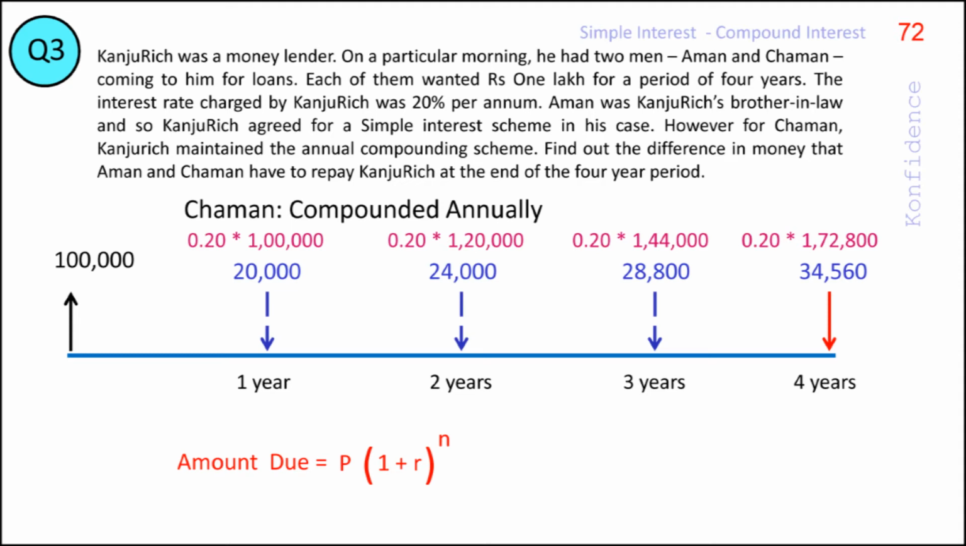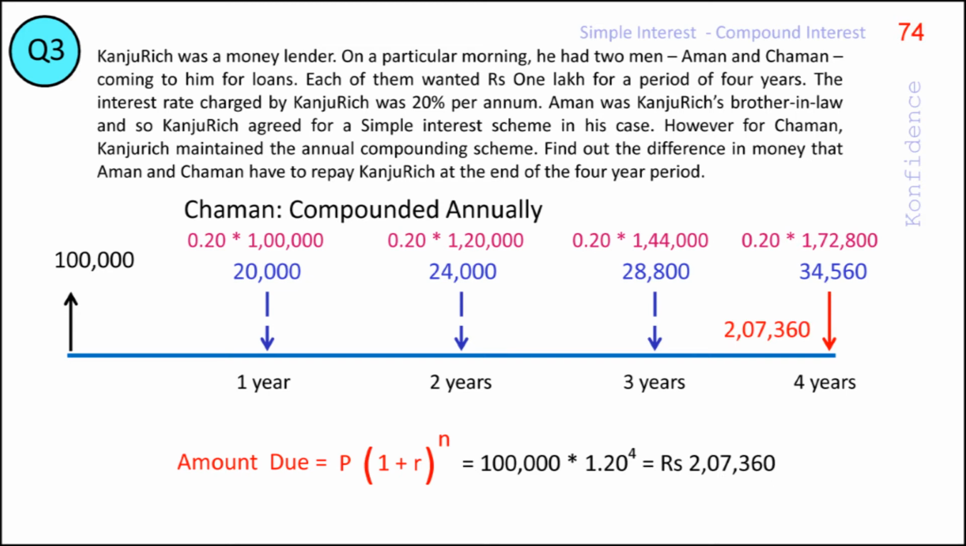The amount due under compound interest scheme is given by P into 1 plus R to the power n, where P is the principal amount borrowed, R is the rate of interest in decimals, and n is the number of years. Thus, in this case, the total amount due after 4 years will be the principal 1 lakh into 1 plus 0.2 to the power 4.